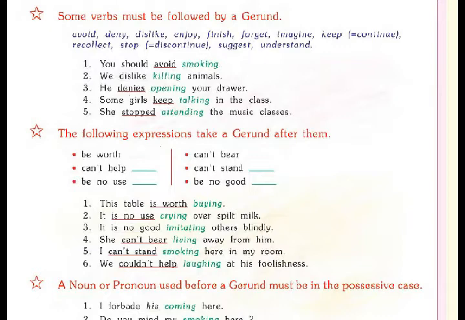Fourth, she can't bear living away from him. Fifth, I can't stand smoking here in my room. Sixth, we couldn't help laughing at his foolishness. So here we have used a gerund after the above expressions.